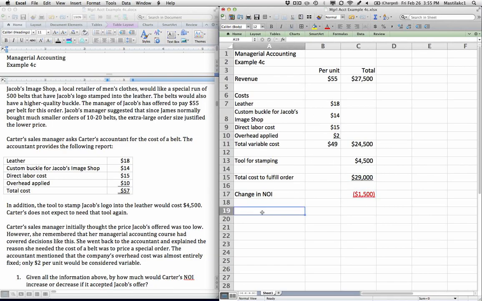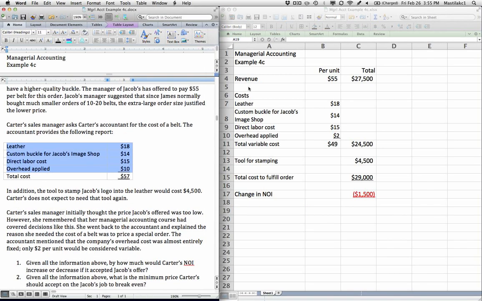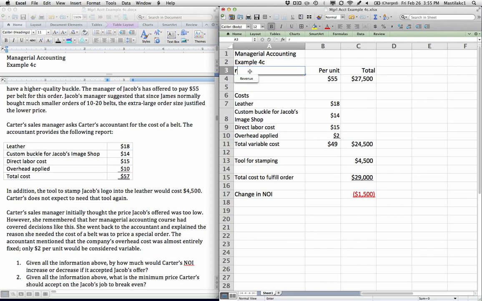Now, that doesn't mean we don't do it. We could really want to have a good relationship with Jacobs. They could be one of our better customers. For whatever reason, we may decide to go ahead and fill this order, but we should fill the order knowing we're going to lose $1,500 and hoping we get some long-term benefit from doing that. So that is question 1, or requirement 1. How much would net operating income change if we filled this order at Jacob's request? It would be a loss of $1,500 on this particular order.